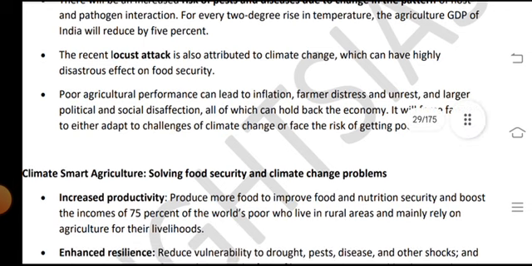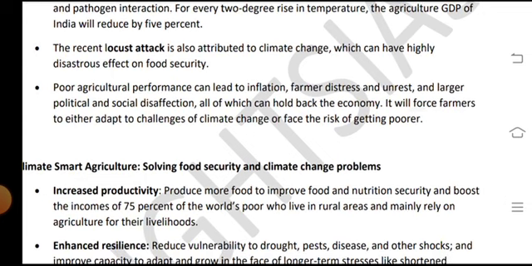The recent locust attack is also attributed to climate change, which can have a highly disastrous effect on food security. Poor agriculture performance can lead to inflation, farmer distress and unrest, and large political and social disruptions.